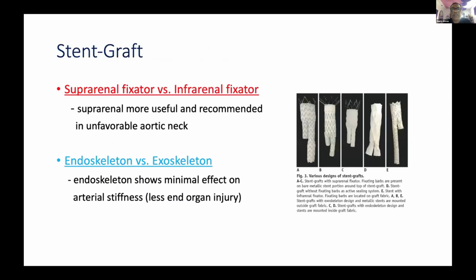So according to the CT angio, you are going to select which one you really want, whether you want a suprarenal fixator or an infrarenal fixator. The suprarenal fixators, or you will see all three, A, B, C, they will have a bare metal strut which can anchor the graft, and infrarenal fixators don't have any bare metal stent in the proximal part. And it could be exoskeleton, meaning the skeleton is on the outside, A, B, and E, or it could be endoskeletal. So the advantage of endoskeletal is the arterial stiffness, because again, long term, you have to see what is the long term, because this is a relatively young patient, 55.